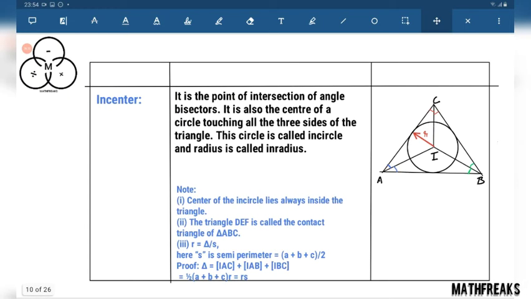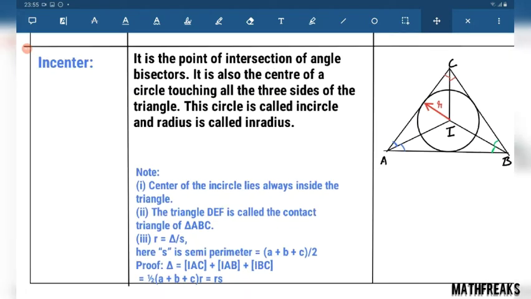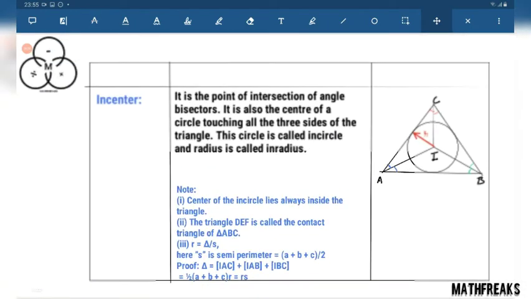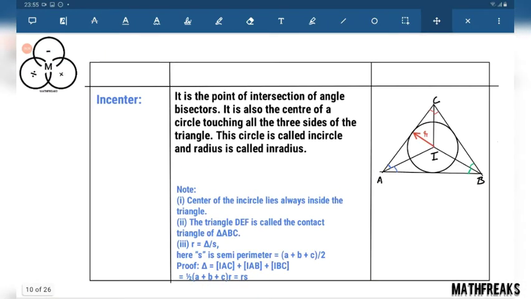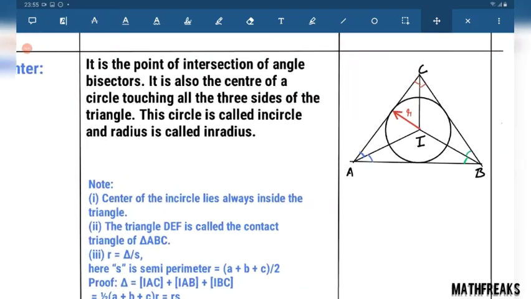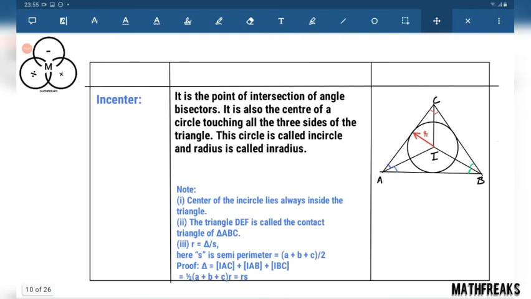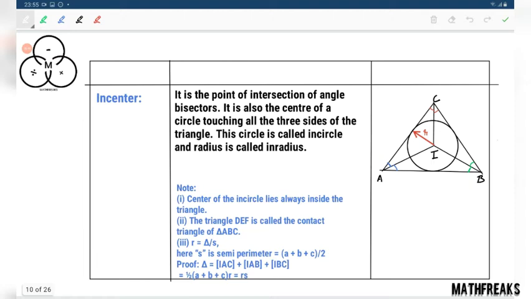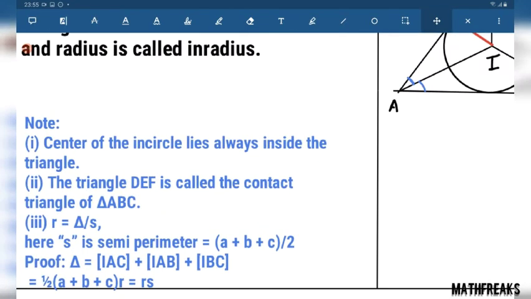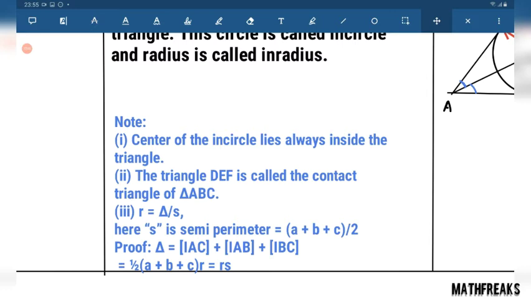Incenter is the point of intersection or point of concurrency of the angle bisectors. From the incenter we can draw the incircle of the triangle. This should have a radius r. Now there are some important interesting things about the incenter, and often this is one of the most favorite topics asked in Olympiads.